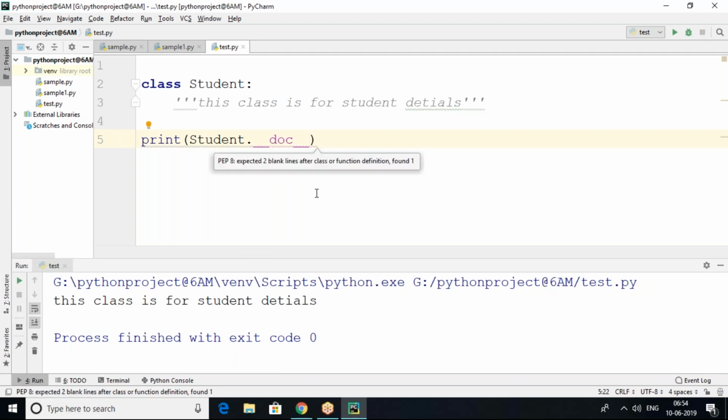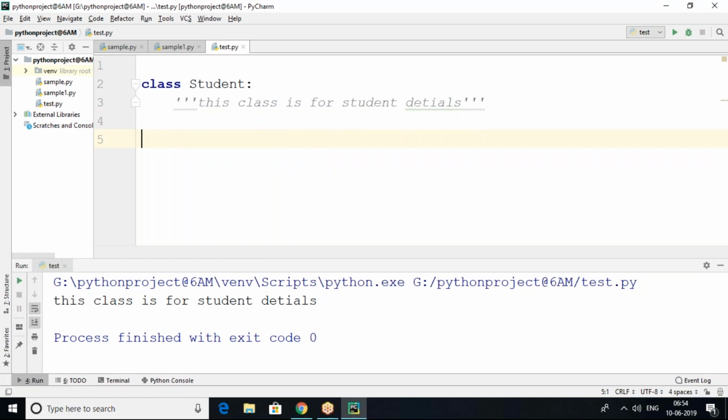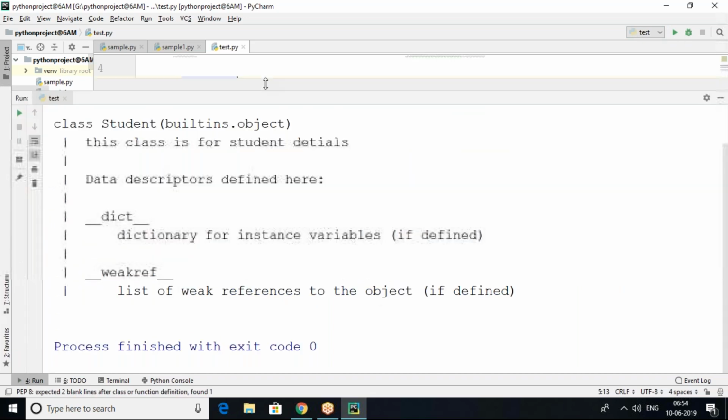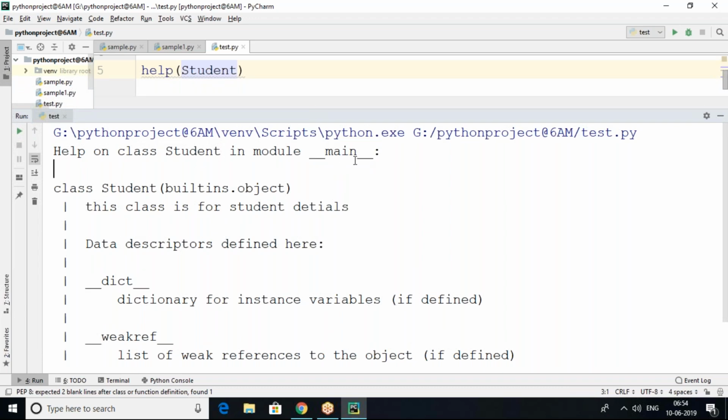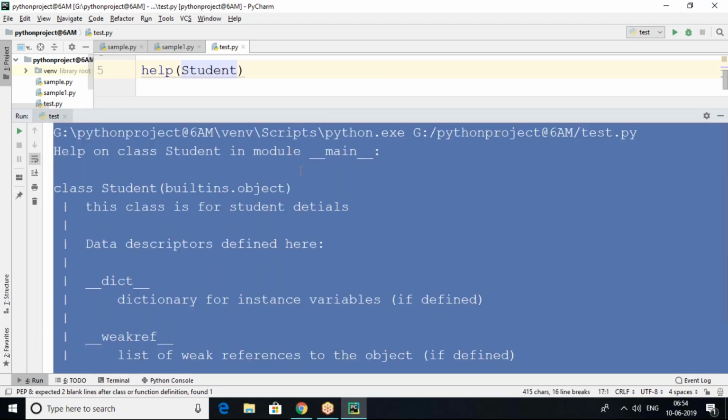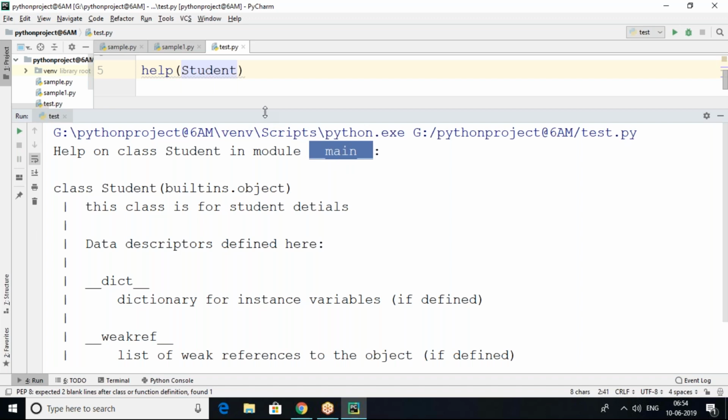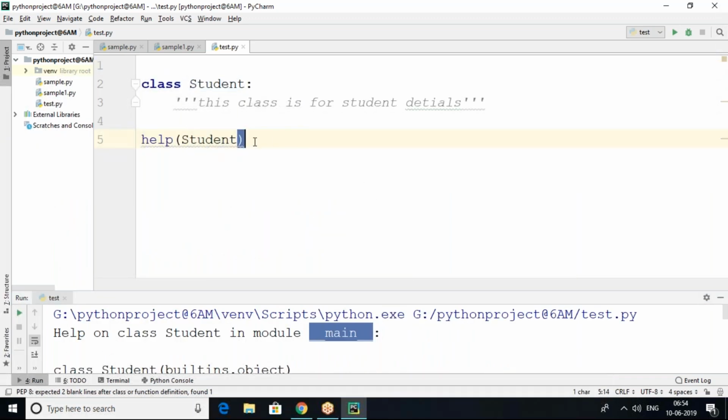This class is for student details, or else we can get it with the help method also. Help of class name. What is the class name? Student. Let's run this. So we got the help output for the class. Help on class Student in module __main__, because it is run as an individual class. As I told in the module concept, if __name__ equals __main__, it is running as the main program, not depending on another module. So this is how to get a description about your class.